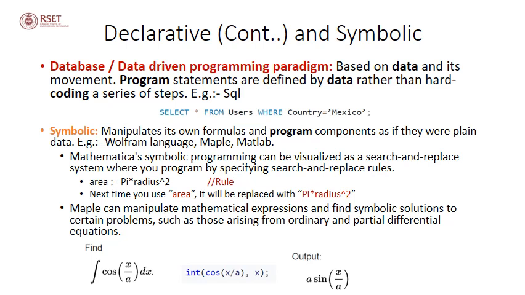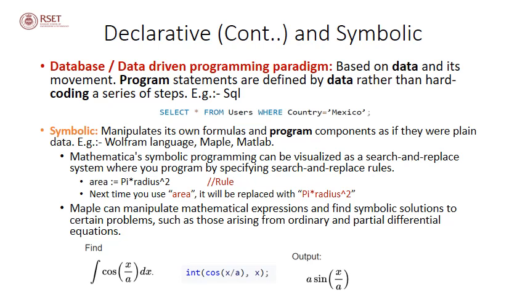Another programming language called Maple, which is also a symbolic programming language, can manipulate complicated mathematical expressions and find symbolic solutions to certain problems such as those arising from ordinary and partial differential equations. For example, if you want to find the integral of cos(x/a) dx, you have equivalent methods in Maple.